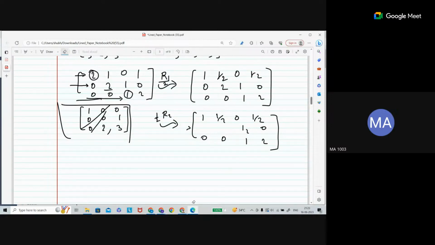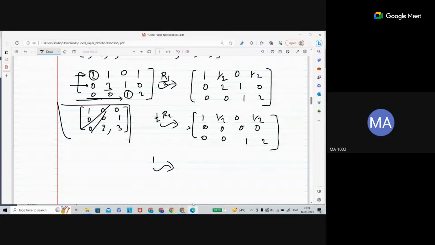Let me erase this one, and this is the thing here. All entries 0. For the second row, all entries 0. So this is not in row echelon form. If you want to make it row echelon form, you have to do an extra operation that is called the first type, swapping. So swap, that swapping is represented by this one. R2 swapped with R3. The representation for swapping is this one. Once you do the swapping, it will become your row echelon form.